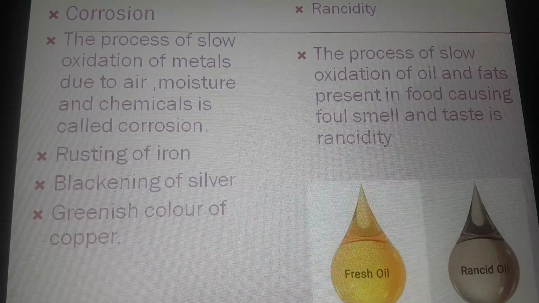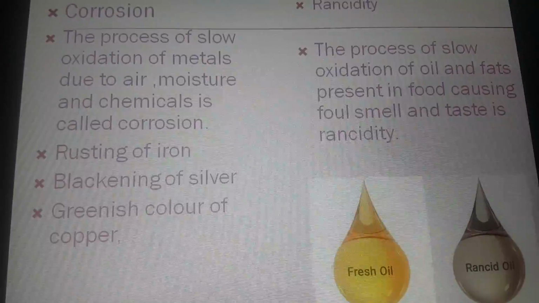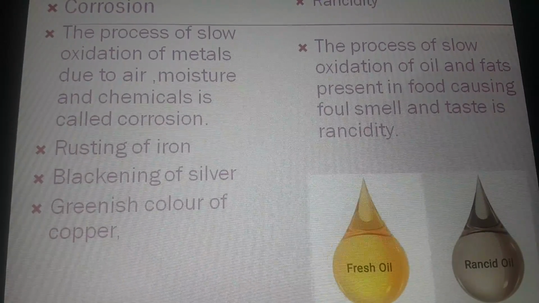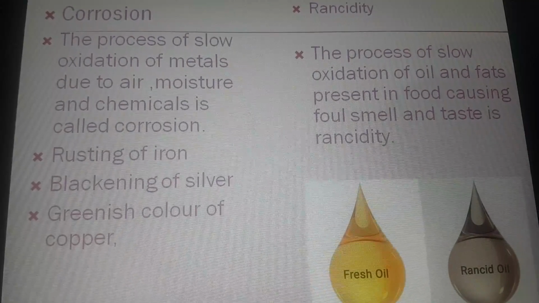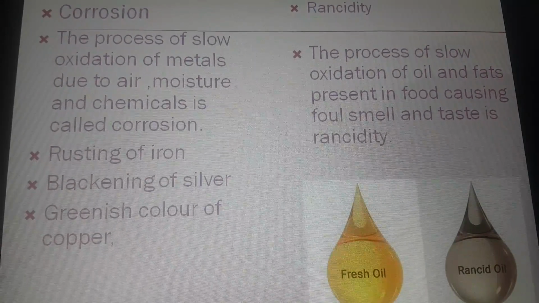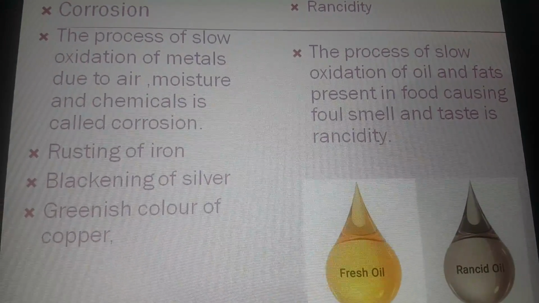The chip manufacturers flush the bags with nitrogen to prevent rancidity. How? Nitrogen, which is a less reactive gas, prevents the contact of chips with oxygen and henceforth prevents rancidity. So this was all about rancidity.